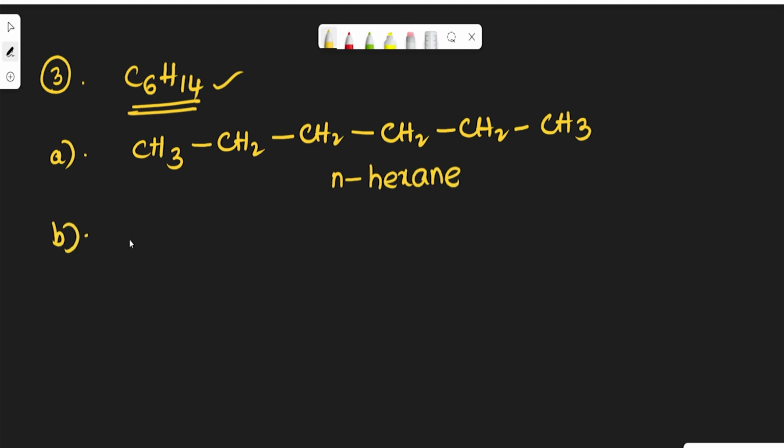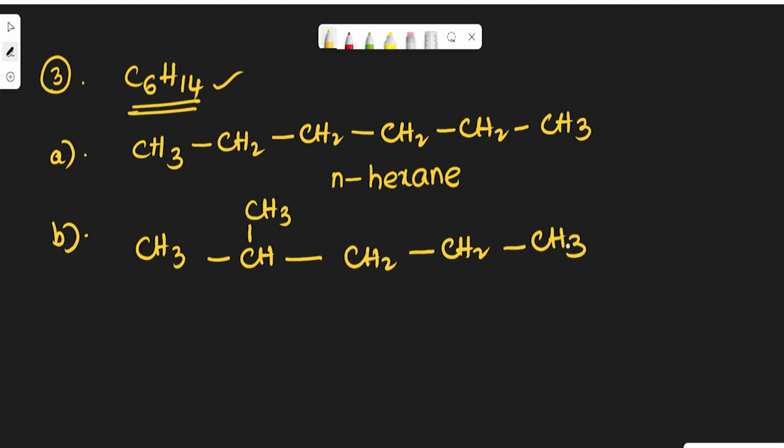And second case: CH3, CH3, CH2, CH2, CH3. So obviously here 1, 2, 3, 4, 5. At the second position a methyl group is there. So obviously the name is 2-methylpentane.